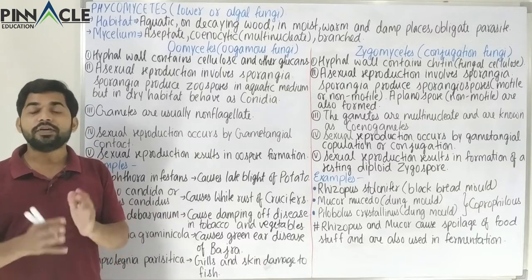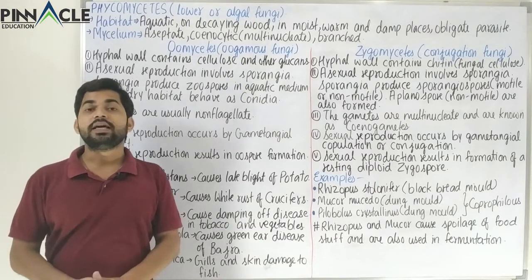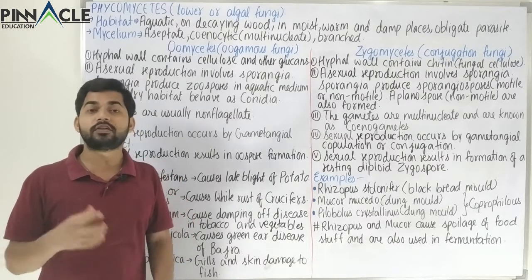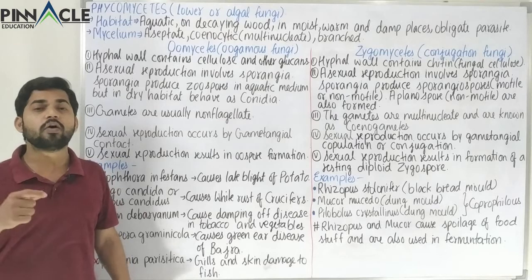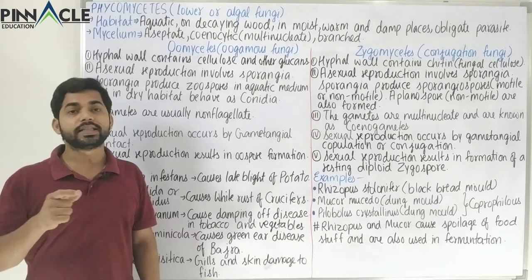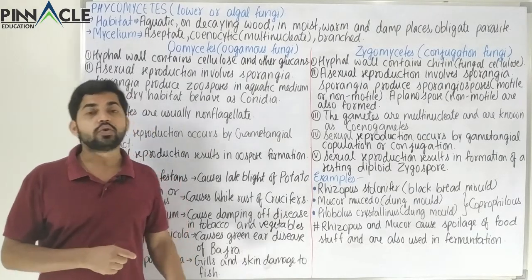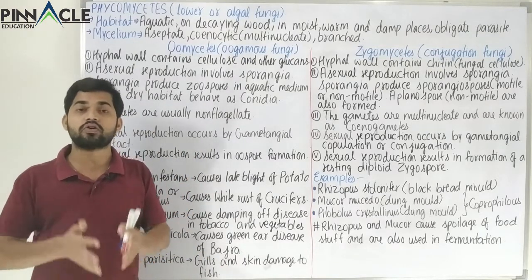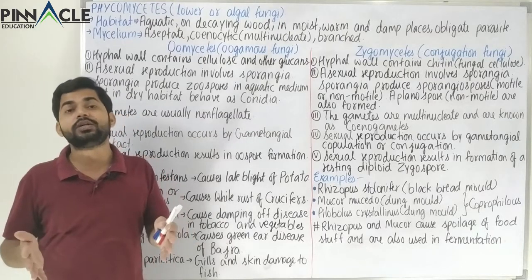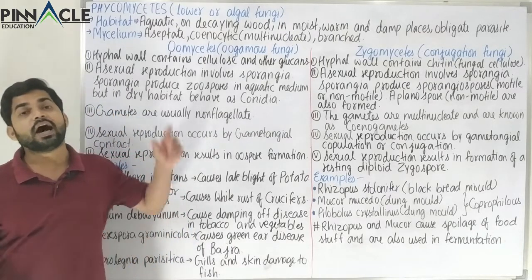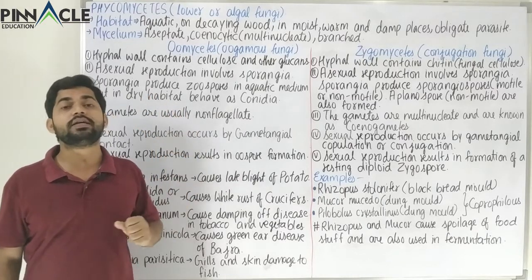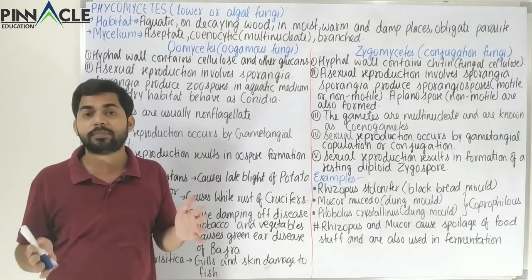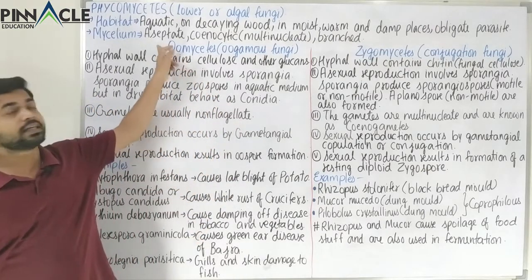Apart from that, we know that the body of a fungus is normally composed of mycelium, and the mycelium is formed by a network of thread-like structures which are almost translucent in nature, and that is called hypha. In this case, the hypha does not have cross walls or cell walls between two distinct cells. Therefore, the hypha or the mycelium over here is aseptate, that is, cross walls or septa do not occur between the cells. So that is why these are called aseptate.